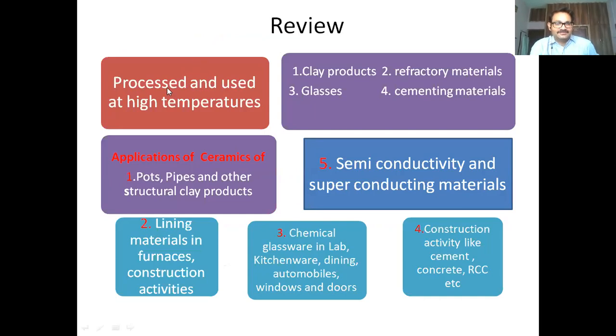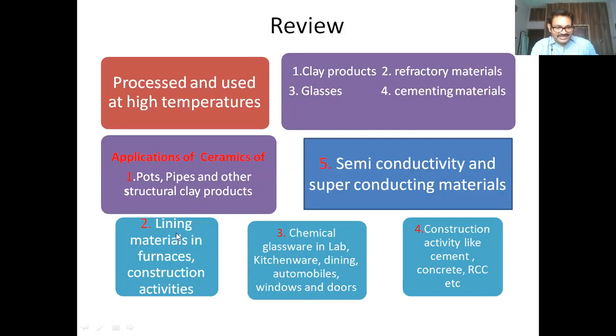A review. What are ceramics? The materials which are processed and used at high temperatures, like clay products, refractory materials, glasses, cementing materials, asbestos, etc. In applications of ceramics, clay products like pots, pipes, and other structural clay products are used for various purposes. Semiconducting materials, insulators, or superconductors are used in electronic and electrical industries.